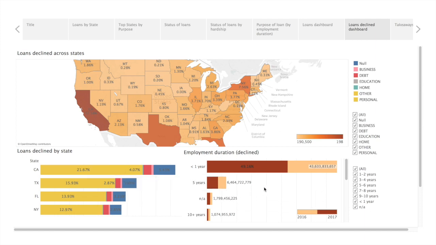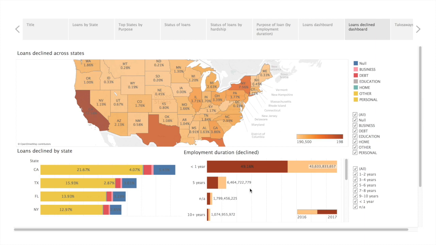In this visualization, we see which work experience category had the most loans declined. And it's no surprise that it's for those who have newly entered the workforce with less than 1 year of work experience. This was 30% in 2016 and it increased to 47% in 2017. The next were those with 5 years of work experience.